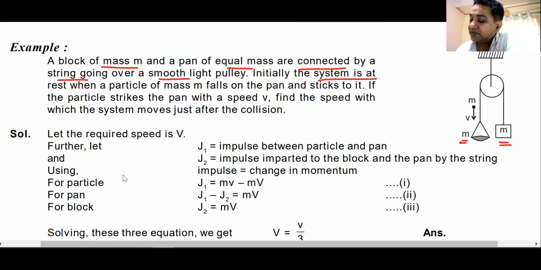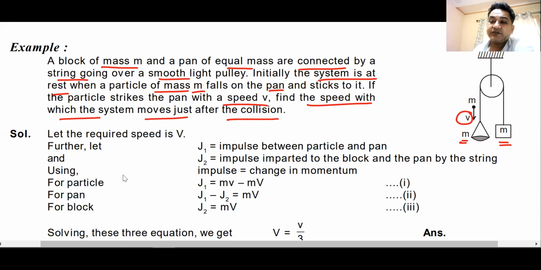Initially the system is at rest. A particle of mass small m falls on the pan and sticks to it. It strikes the pan with a velocity v. So this is striking the pan with a velocity v, as you can see. Find the speed with which the system moves after collision. So the pan on the left hand side will go down, the mass on the right hand side will go up. With what velocities they go, that is what you have to find out.